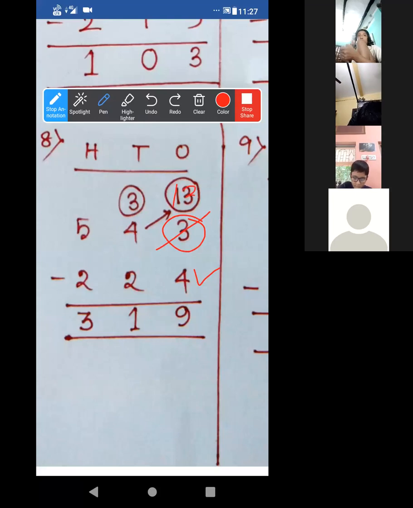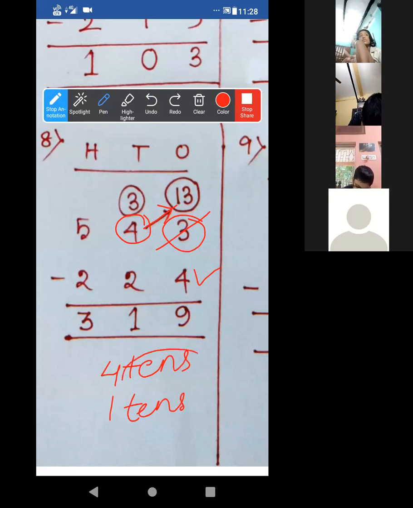It will be becoming 13. And how 13? We have to borrow 1 from this 4. Basically from 4 tens, we are borrowing 1 ten. And I told you no need to remember this one. Okay, just from 4, we are borrowing 1. Okay. Now just look at this.